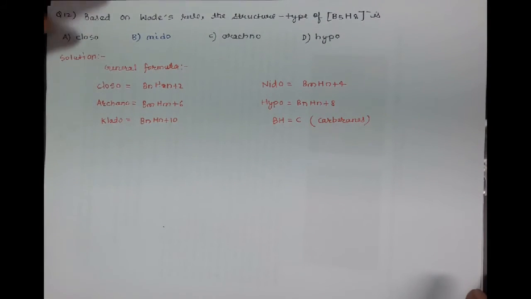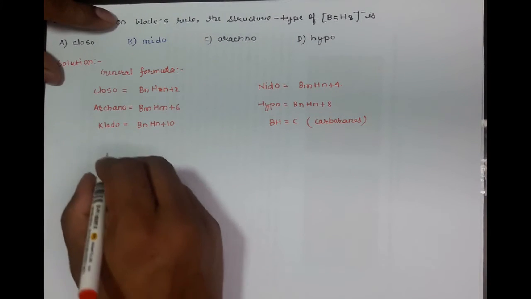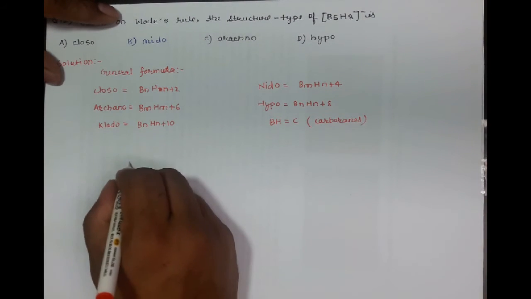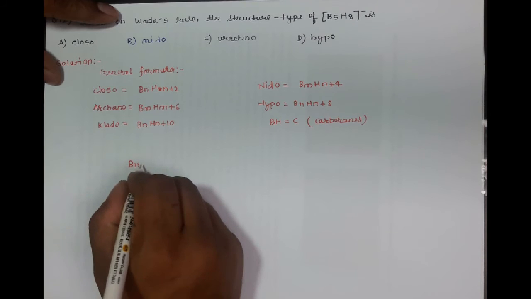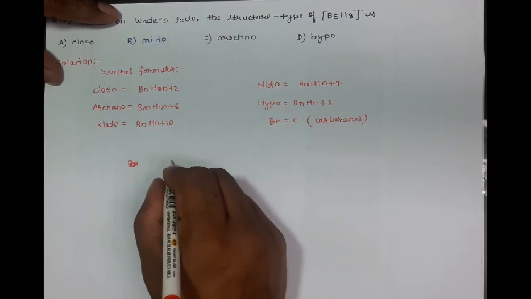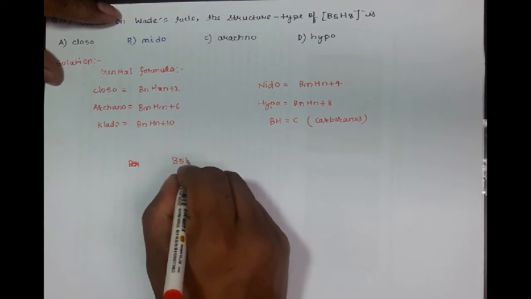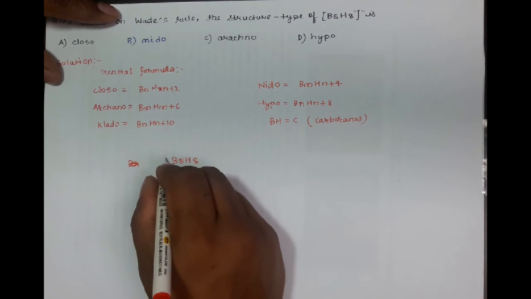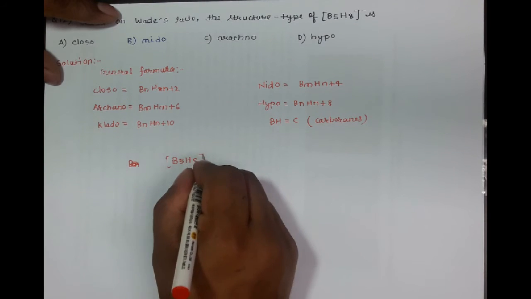So the question was, what is the structure of B5H8 minus?